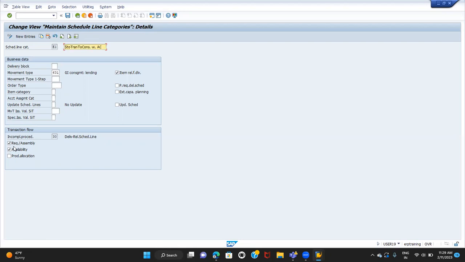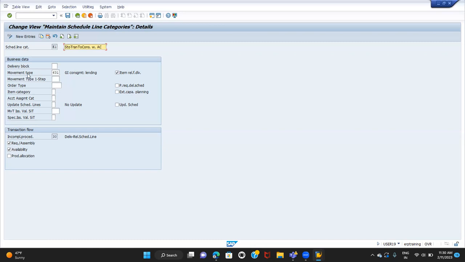That means if you are using E1, there will be an available check. There is a separate concept called available check that will be done for the consignment process. If you are using E0, that means available check and transfer of requirements will not be done for the consignment process in the consignment fill up. Okay, that should be fine. You'll understand that later, but just remember that we can use either E0 or E1. E0 without available check, E1 with available check.